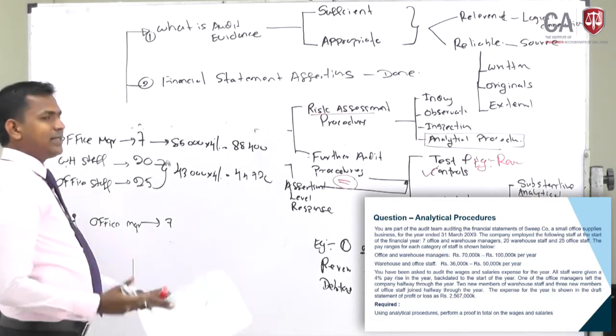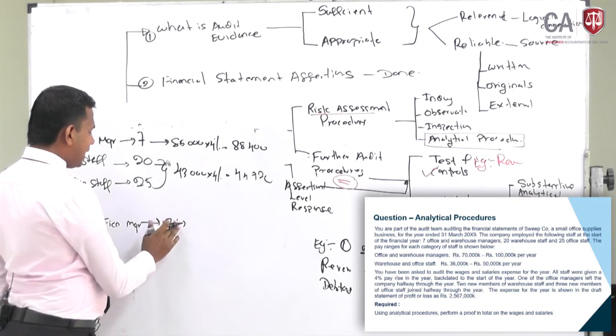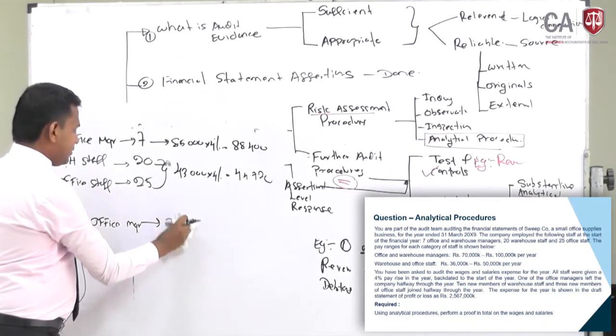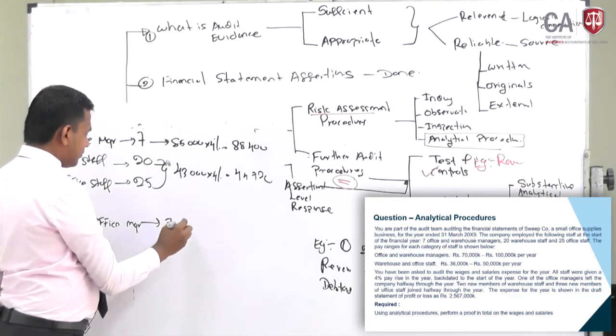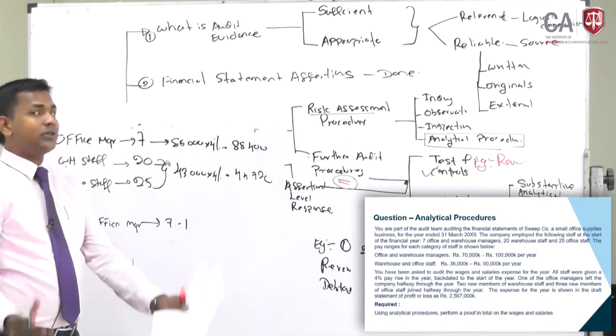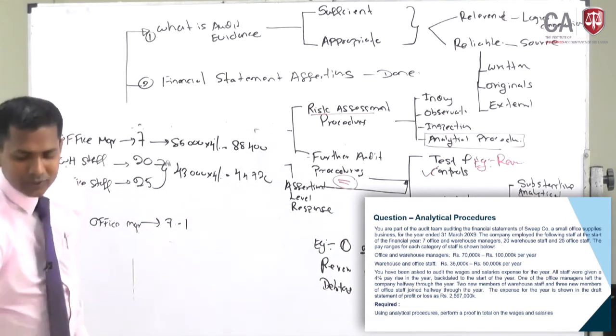So out of the 7 staff, one left halfway, which means he was there for 6 months. So you have to minus from the 7, but because the actual salary cost is calculated halfway through, you can't reduce 1, you have to reduce half.